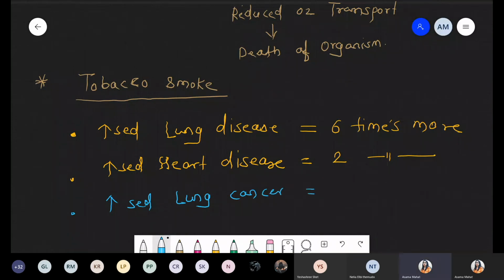How many times does it increase the chances of lung cancer? 10 times. So tobacco smoke is definitely very hazardous. It is one type of pollutant, with respect to lung diseases, heart diseases, as well as lung cancer. Okay, so clear this part, everyone.